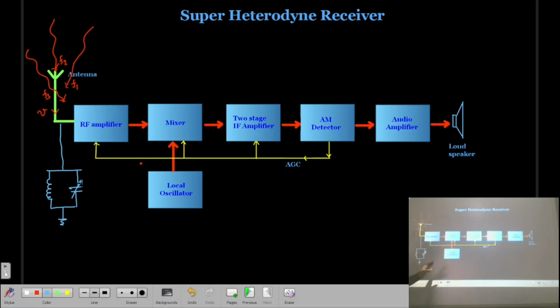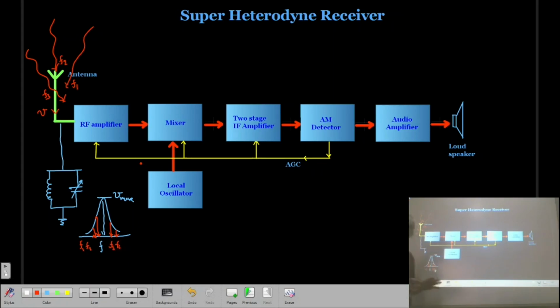Remember, this kind of tuned circuit or tank circuit will be there. Now we know that it is a parallel combination of L and C. So for this particular frequency F, we have the maximum voltage, V maximum, and for the rest of the frequencies, F1, F2, F3, F4, the output voltage is very small.